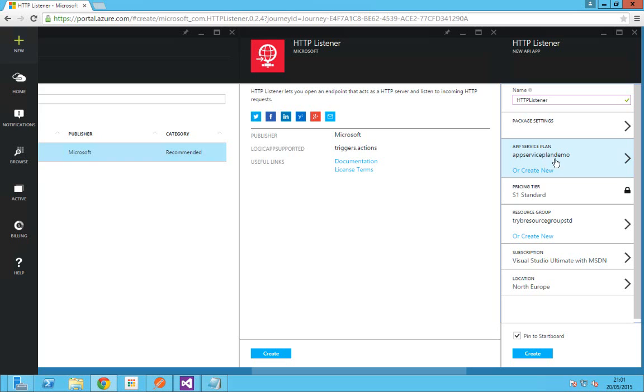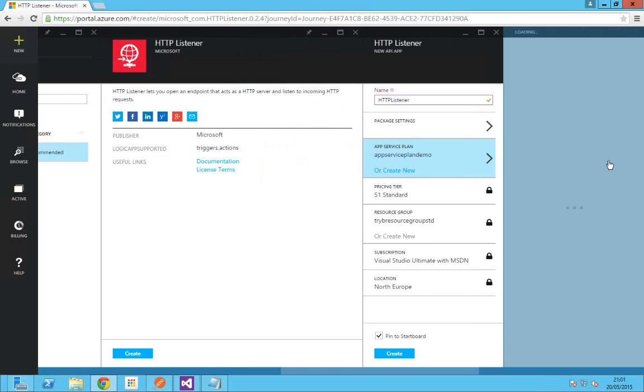So ensure that you have selected the appropriate service plan. If you are doing it for the first time, you have to create a new one. You can give an appropriate name for your app and the app service plan, and then select the appropriate pricing tier. There are a few tiers available, starting from free. I've always tried with the standard, which gives me sufficient access to do my trials and POCs. In this case, I've already created one, so I'm going to select an existing one.